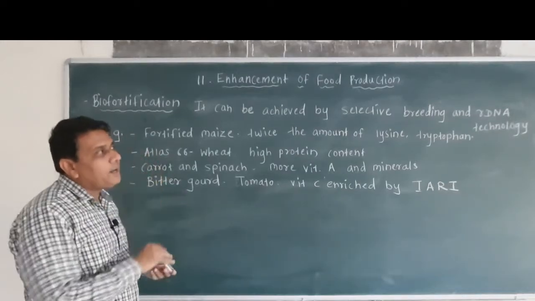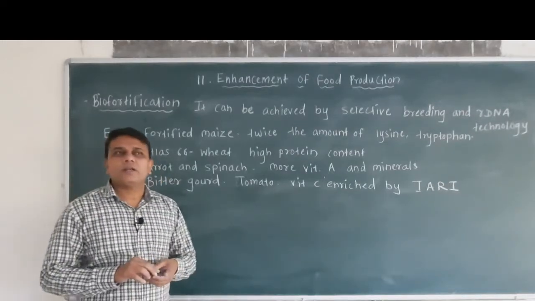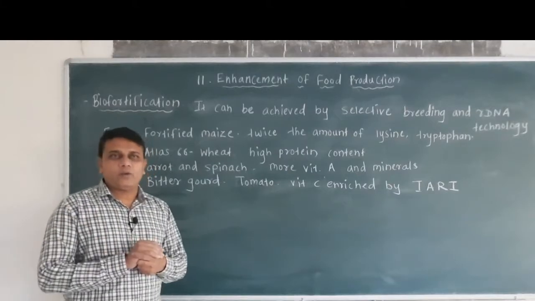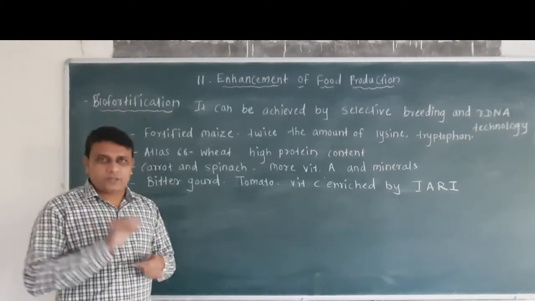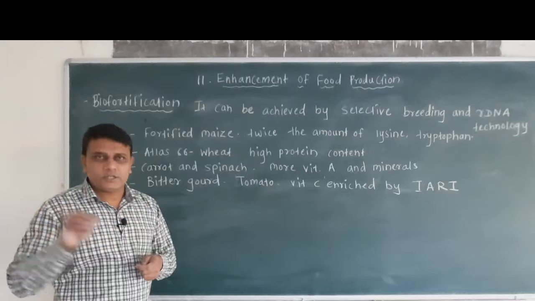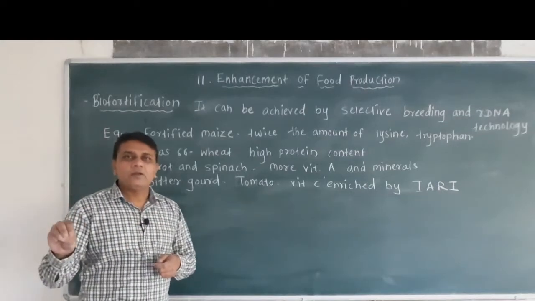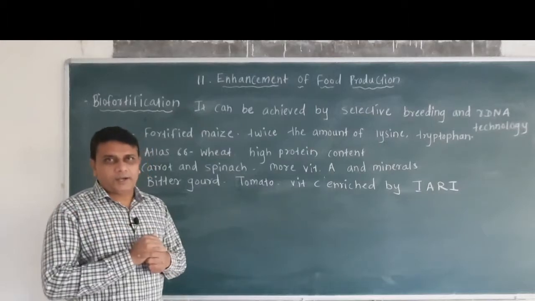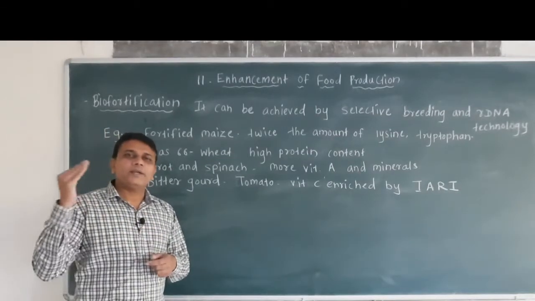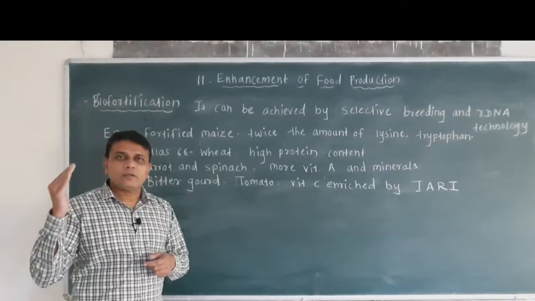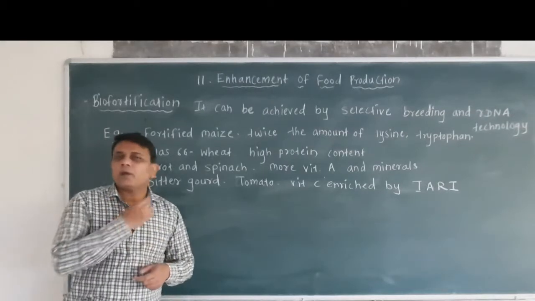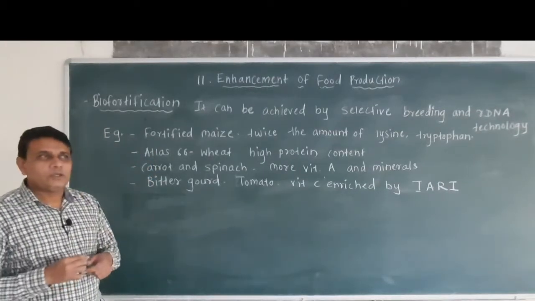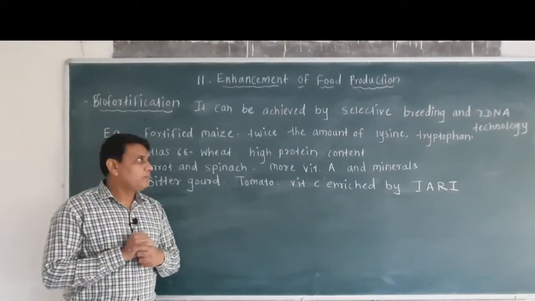And rDNA technology means recombinant DNA technology. That means introduction of a foreign gene into the plant to improve its mineral nutrient content or to increase the minerals inside the crop.